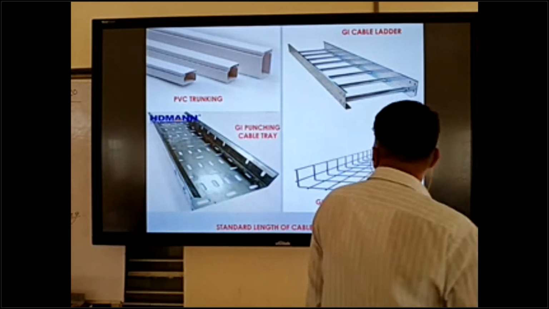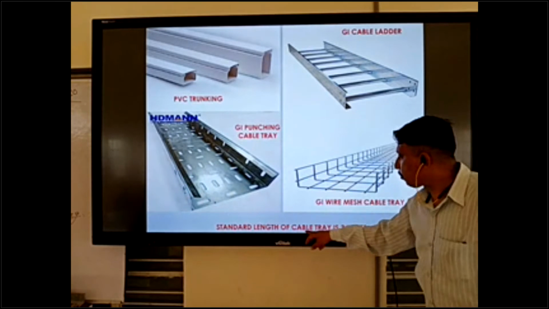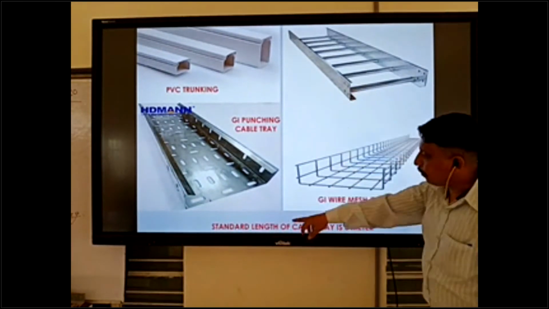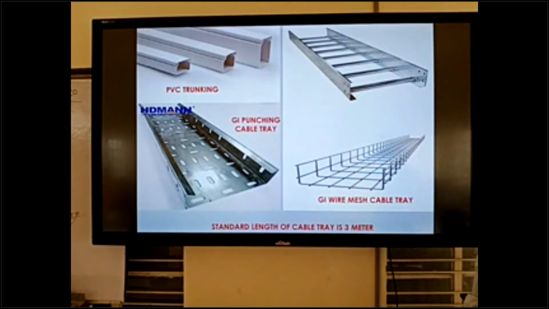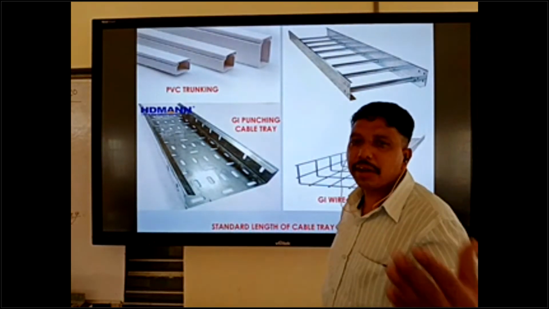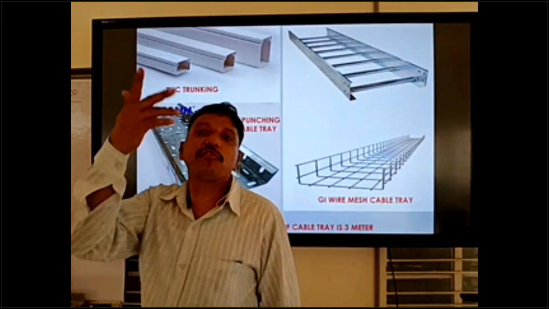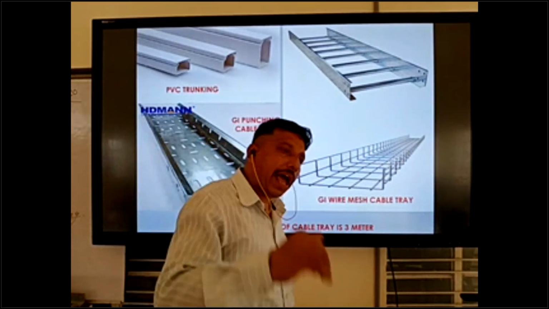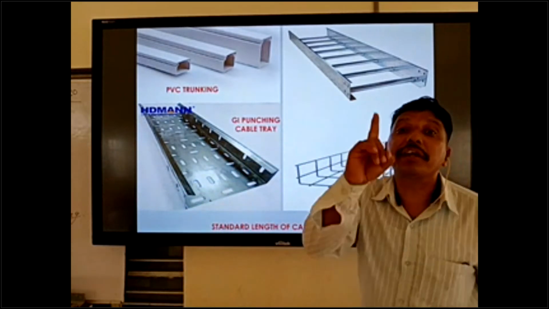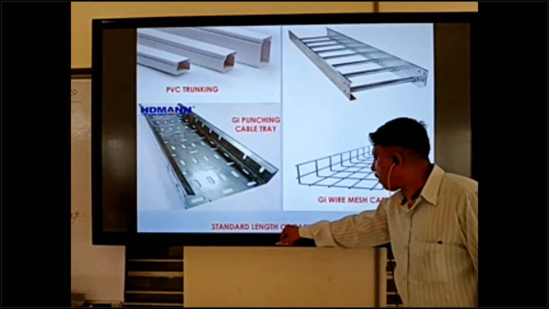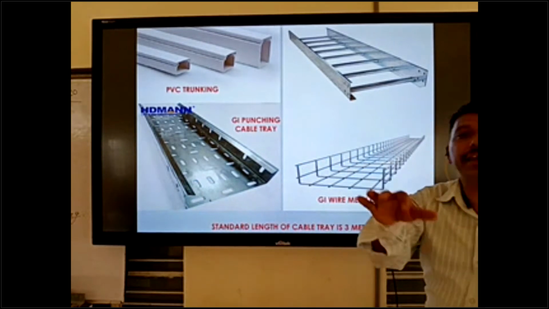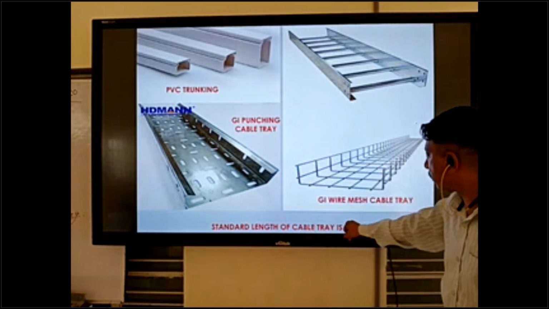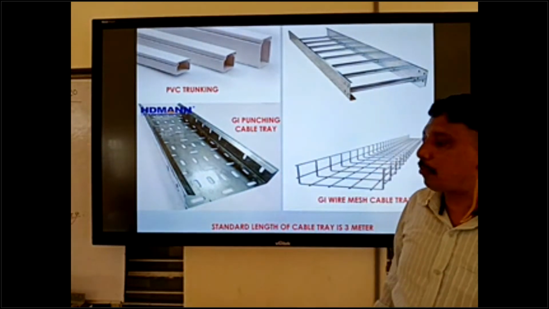Okay, clear? The standard length of a cable tray is 3 meters. Some cable trays come in 4 meter and 6 meter lengths also, but the standard length is 3 meters. If in an interview they ask how long one cable tray is, you can tell them the standard length of cable tray, trunking, or cable ladder is 3 meters.